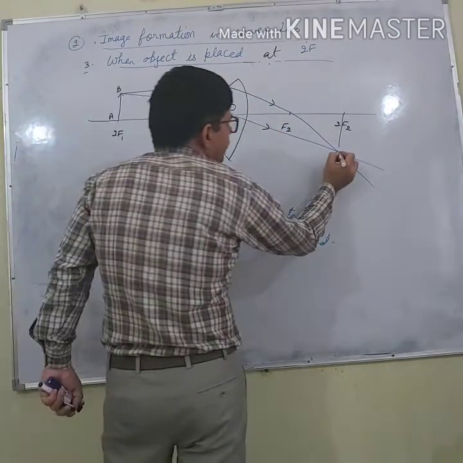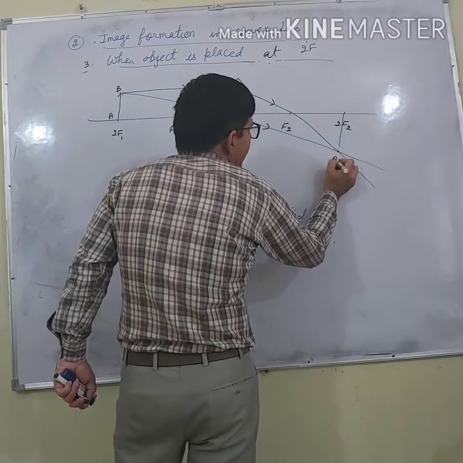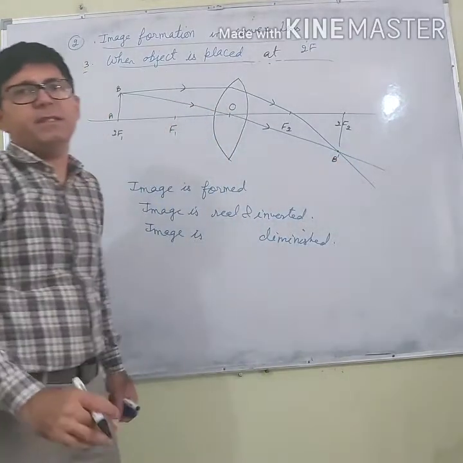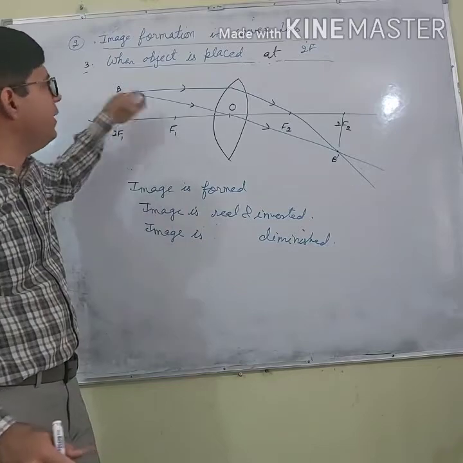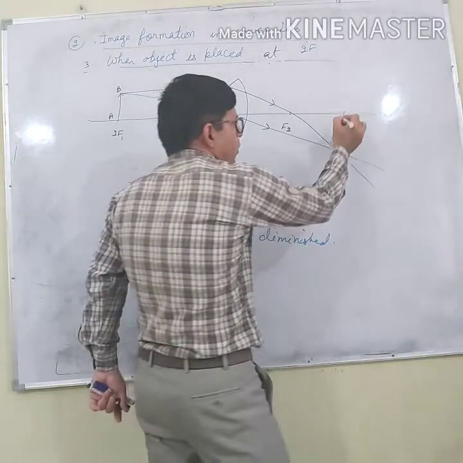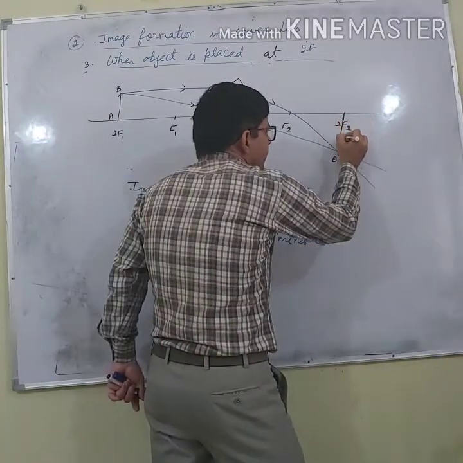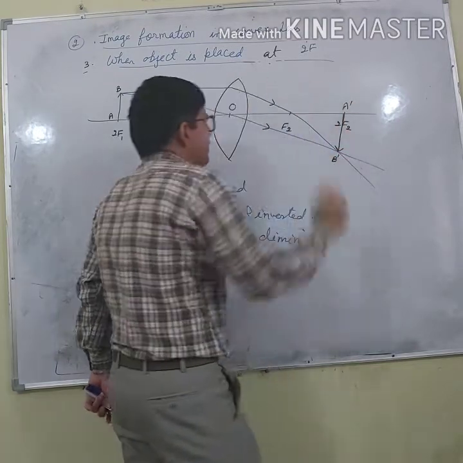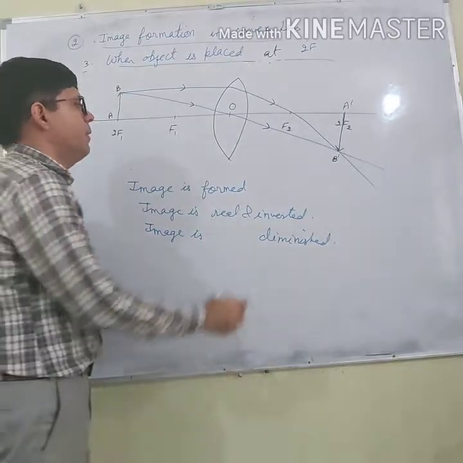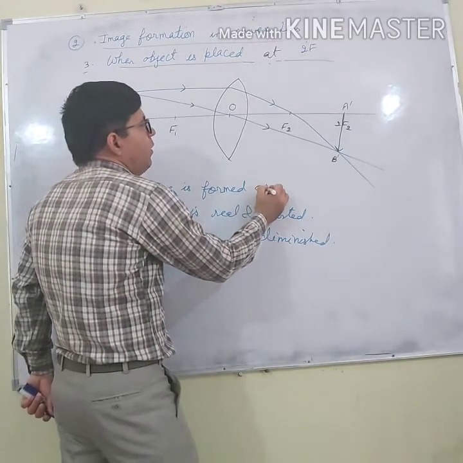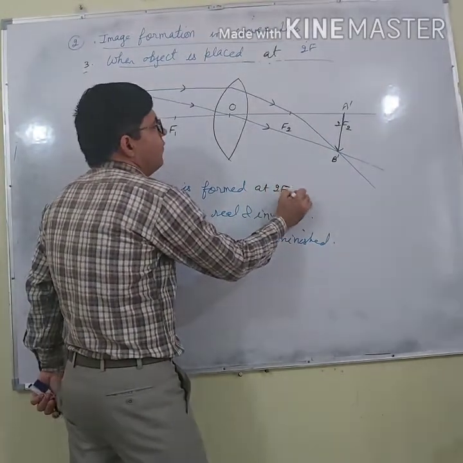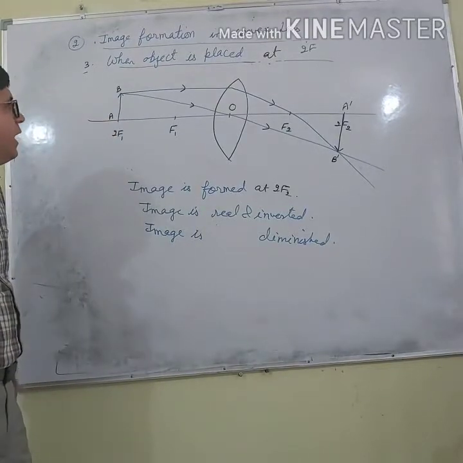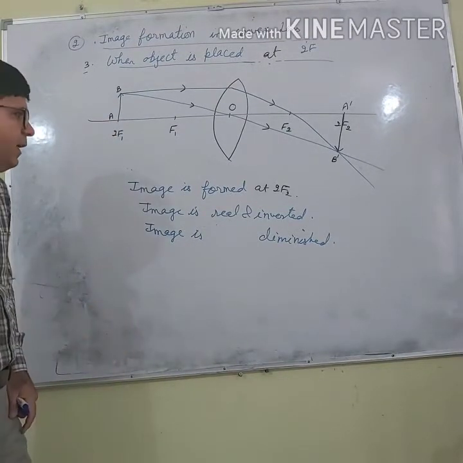Rays are meeting in actual practice, so I will say that at B dash real image of B is formed. Now let me complete this. This is A dash B dash. Now where is image formed? Image is formed at 2f. And what type of image? Real and inverted.